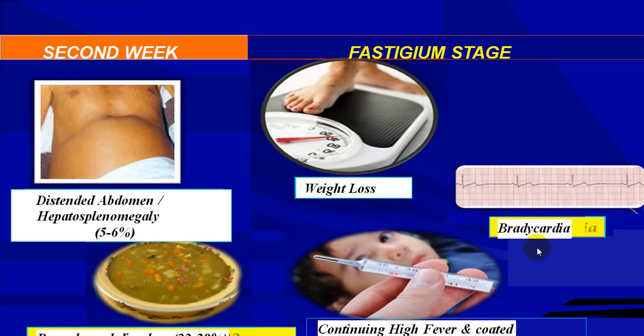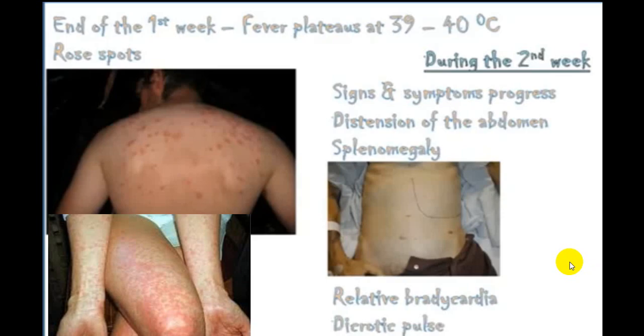The person will have a coated tongue, step ladder pattern, stepwise increase in the fever. Rose spots will be quite common. You can see these rose spots, quite common. Hepatosplenomegaly. Even they say the person can have a dicrotic pulse, relative bradycardia, which is quite common.